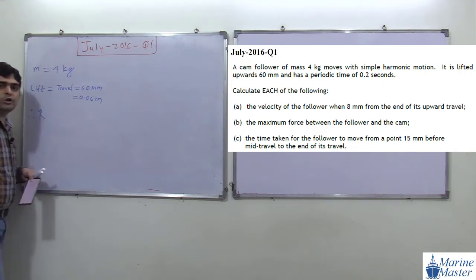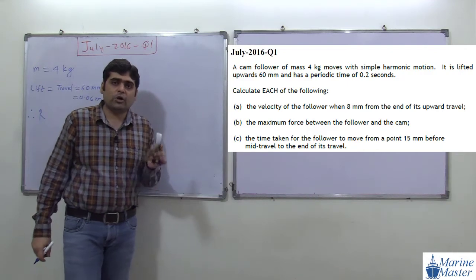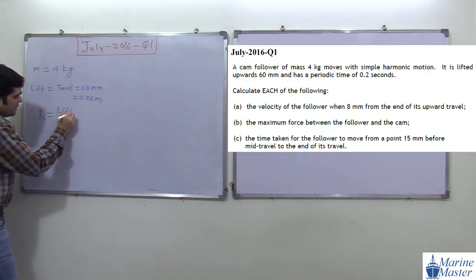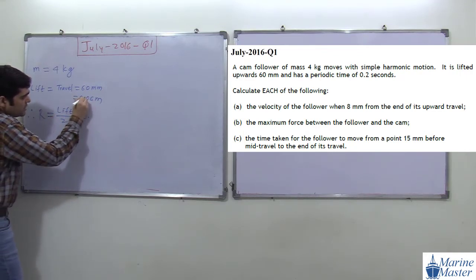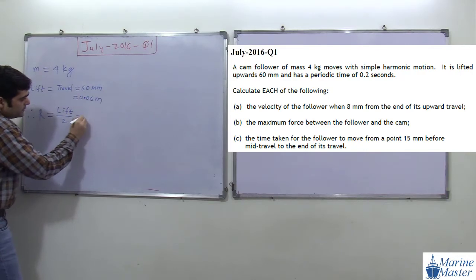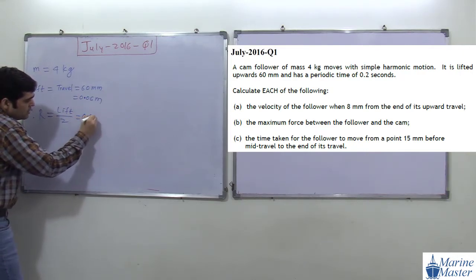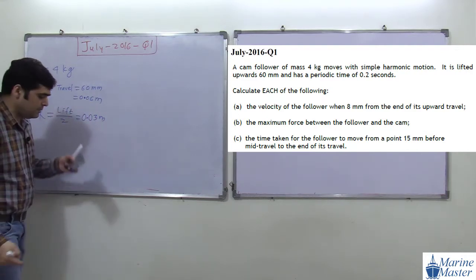What will be the amplitude of SHM? Lift by 2, or stroke by 2. So lift divided by 2. So it will become 0.03 meter. So 0.06 by 2 is 0.03 meter.